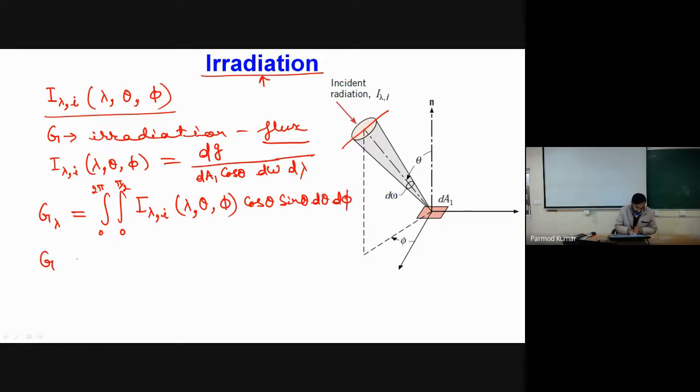And if you have to calculate the total irradiation flux, that will be integration from 0 to infinity, integration from 0 to pi, integration from 0 to pi by 2, I lambda I of lambda, theta, phi into cos theta sin theta d theta d phi. Fine.